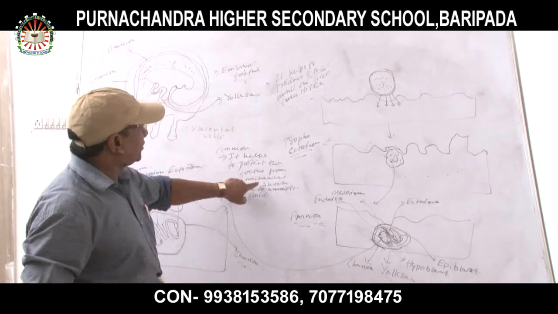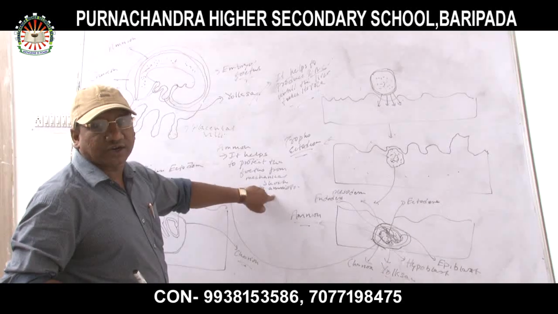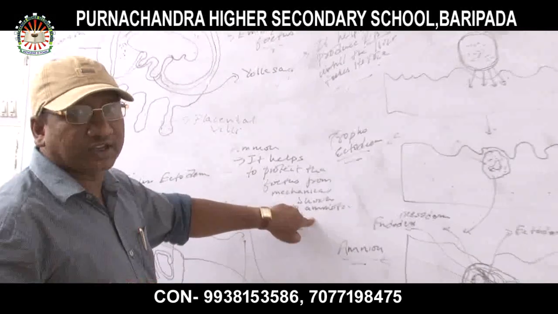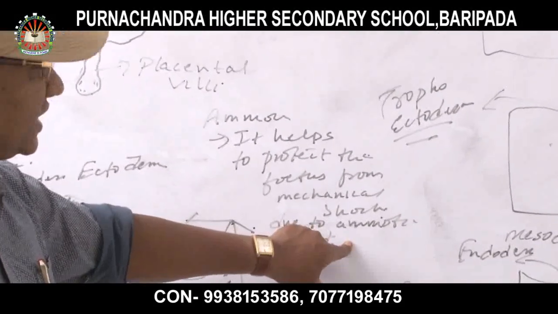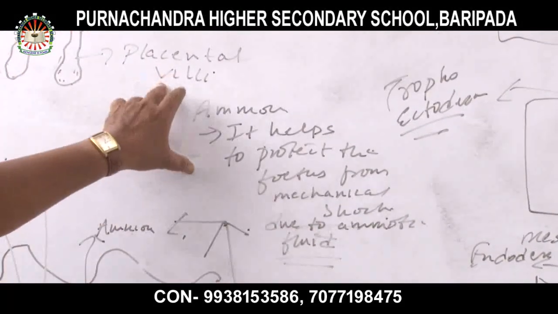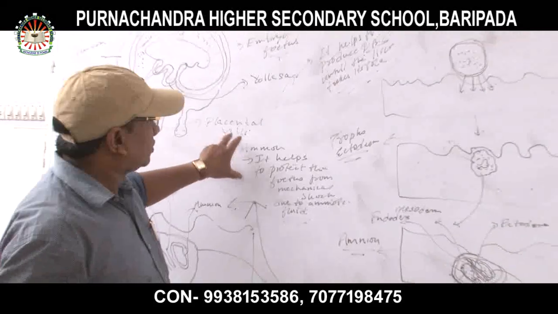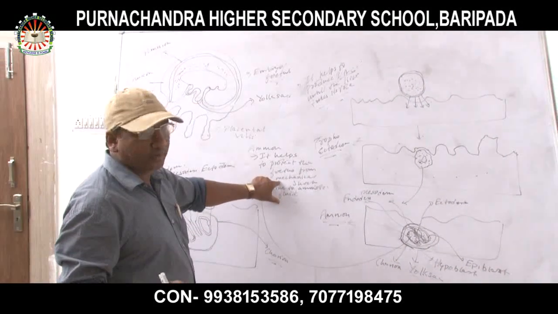How is the amniocentesis process executed by the doctors? Amniotic fluid contains what? Male and female sex cells, which determine whether the child is male or female. Where? Inside the amniotic fluid.